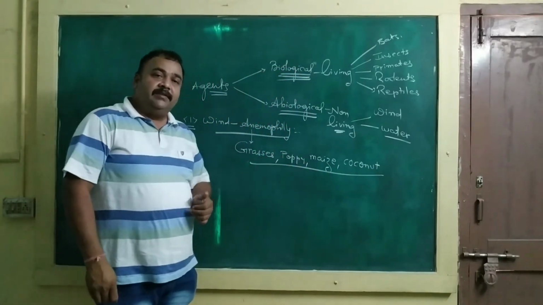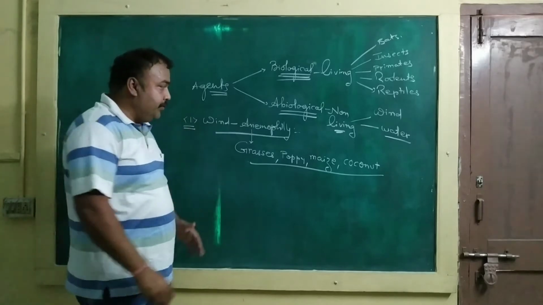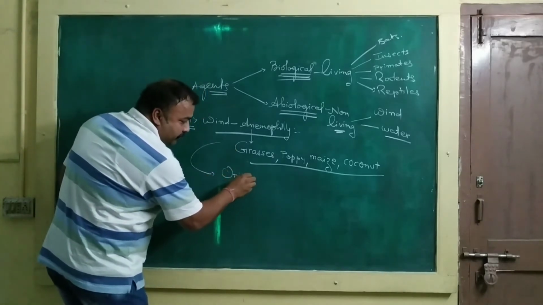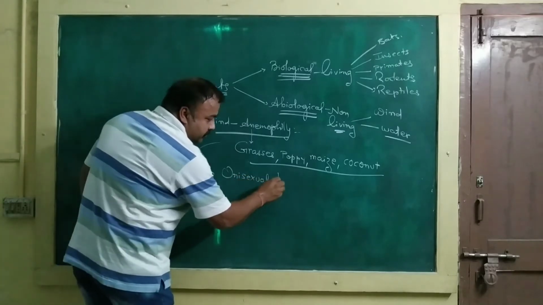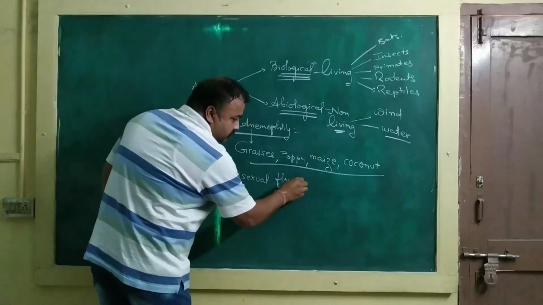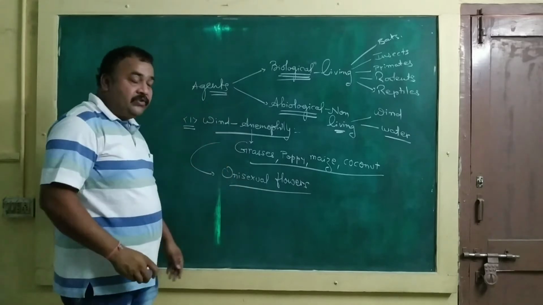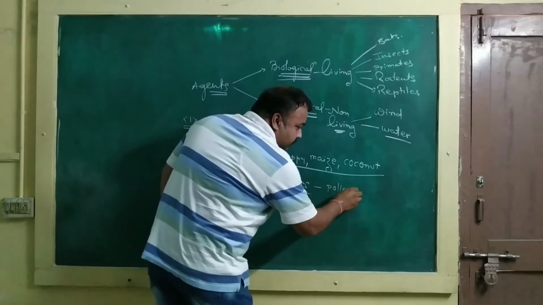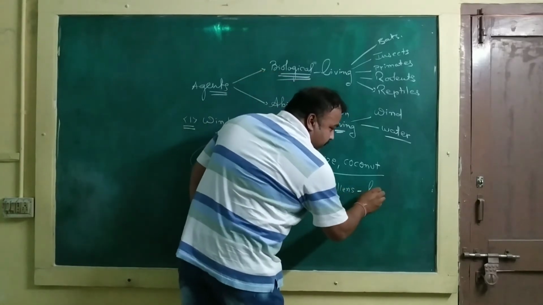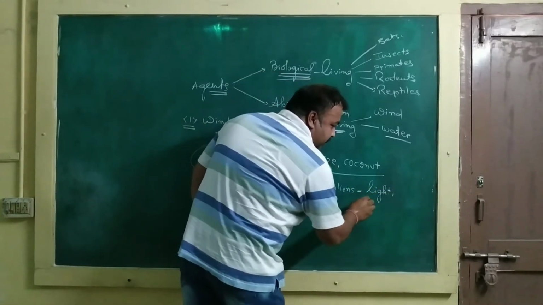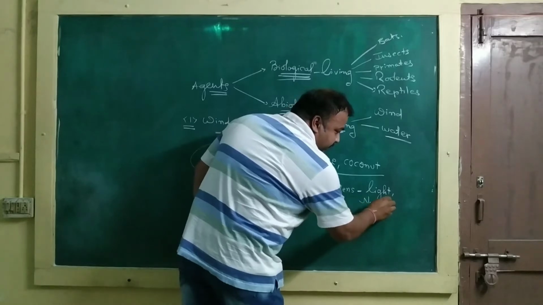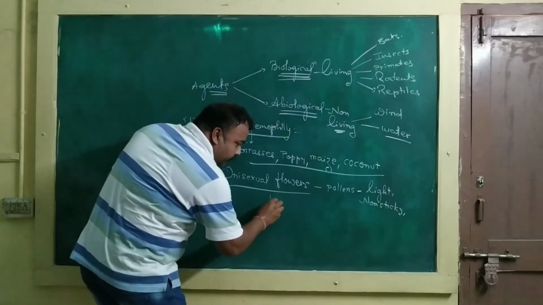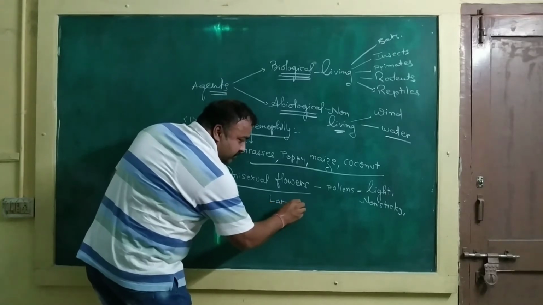The plants generally produce unisexual flowers. Second, the pollens are light in weight and non-sticky in nature. They are produced in large numbers.